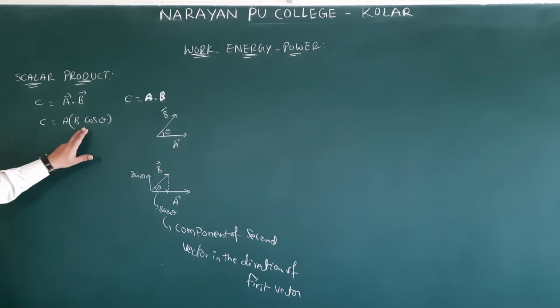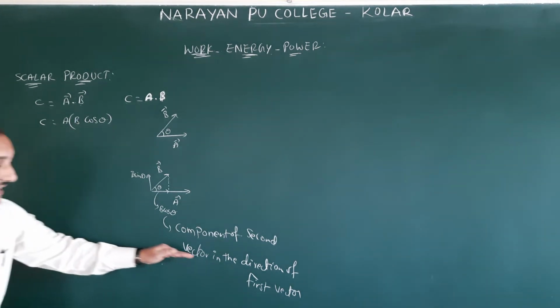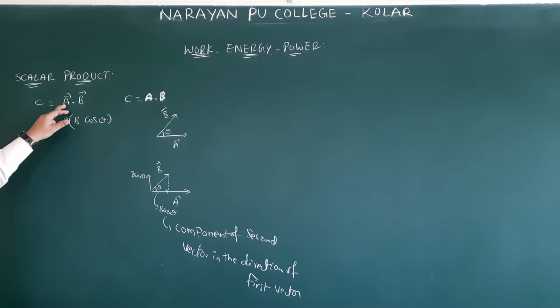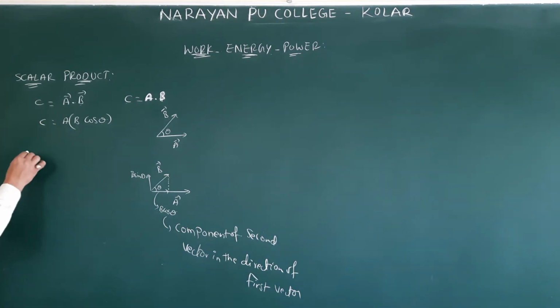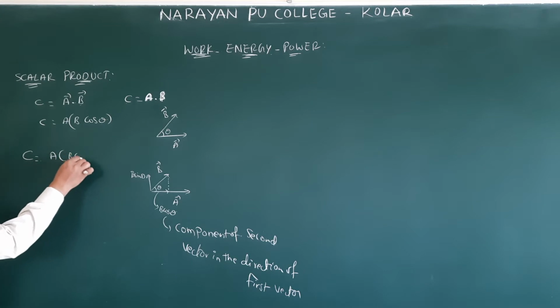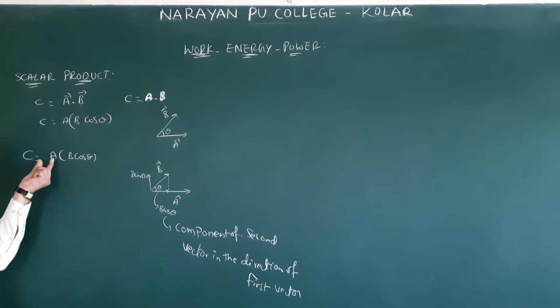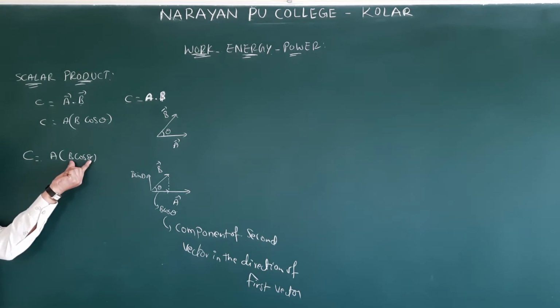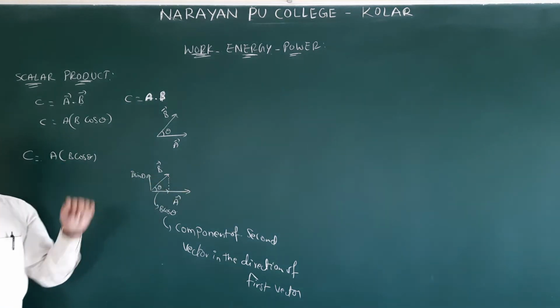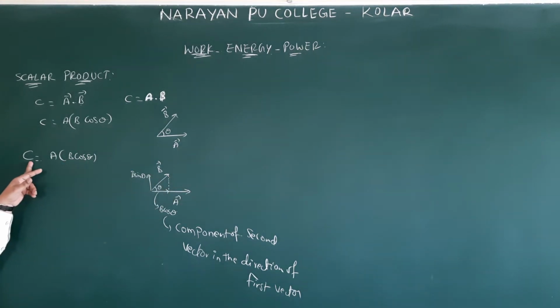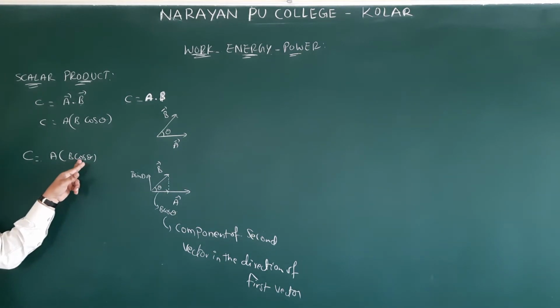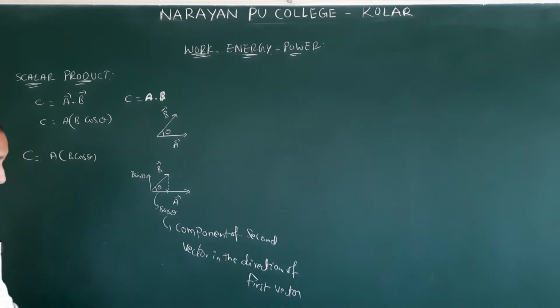Now what is the name of this one? Component of second vector in the direction of first vector. And what is a here? Magnitude of first vector. Now how we will define a b cos theta? Product of magnitude of first vector and component of second vector in the direction of first vector. So scalar product is defined as a product of two things: one is magnitude of first vector, another one is component of second vector in the direction of first vector.